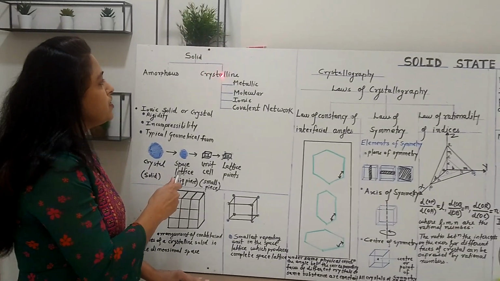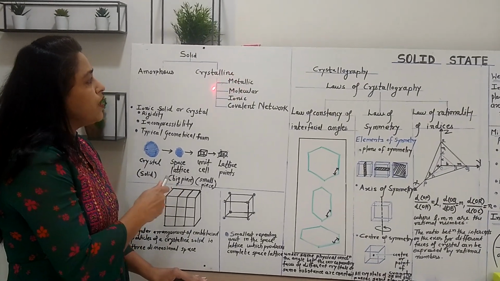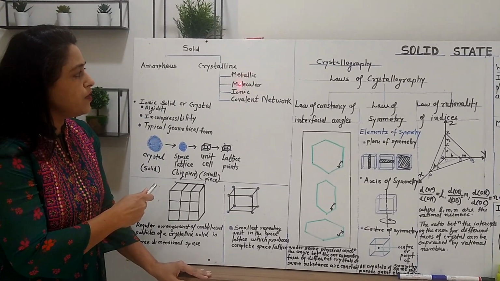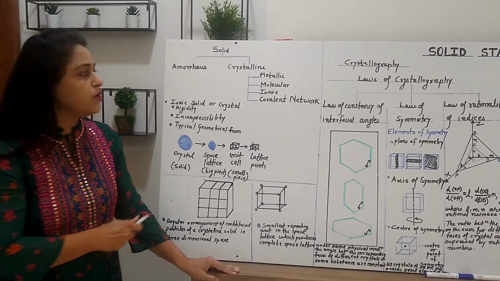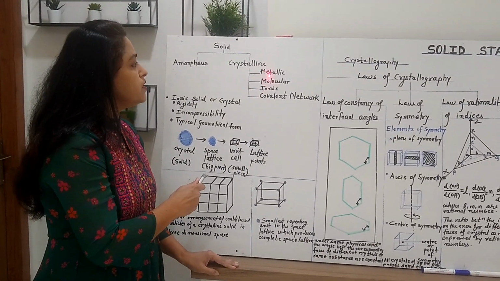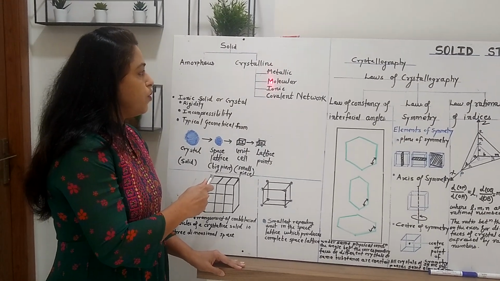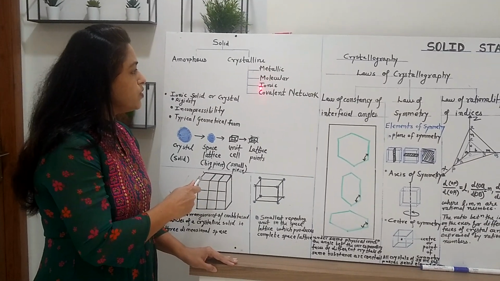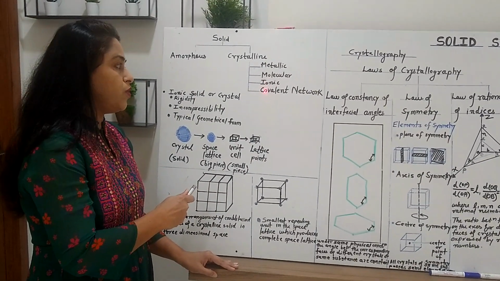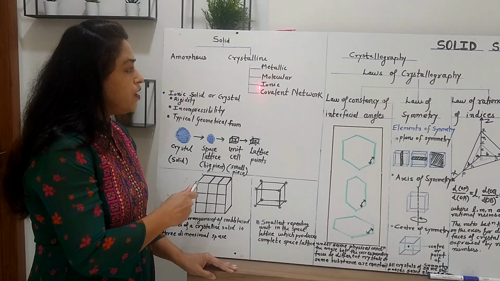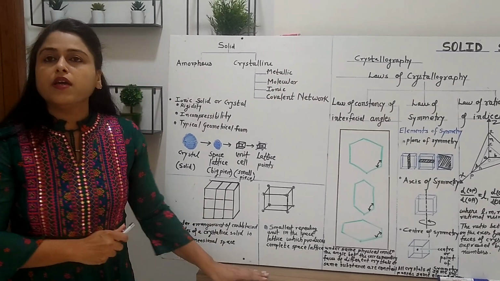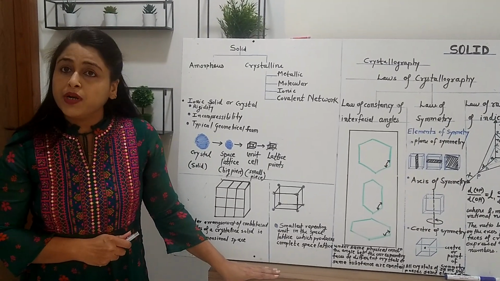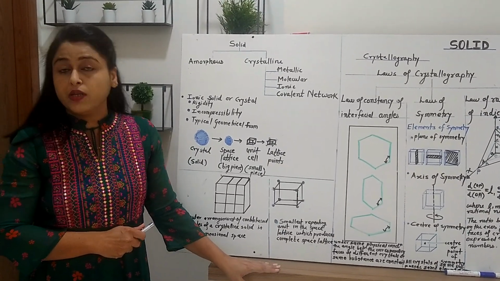So consider crystalline solid. Again, crystalline solids are classified into four different types depending on the fundamental units. So crystalline solids are classified as metallic solid, molecular solid, ionic solid and covalent network solids. So we are interested in these ionic solids. In this ionic solid, the fundamental units are cations and anions.